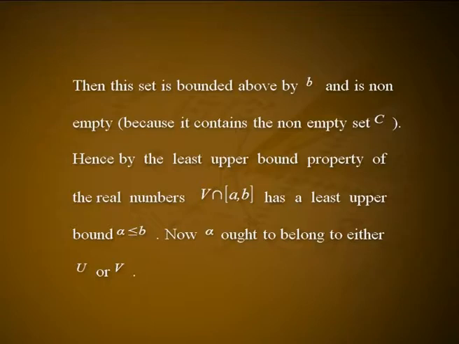Now, alpha ought to belong to either U or V. If it belongs to U, then we should find an epsilon ball around it contained completely in U, but this would make alpha minus epsilon a smaller upper bound. If instead it belongs to V, then we can find an epsilon ball around it contained completely in V, but then there would be points of V larger than alpha. As both of these are contradictory, we conclude that the closed interval [a, b] is connected.